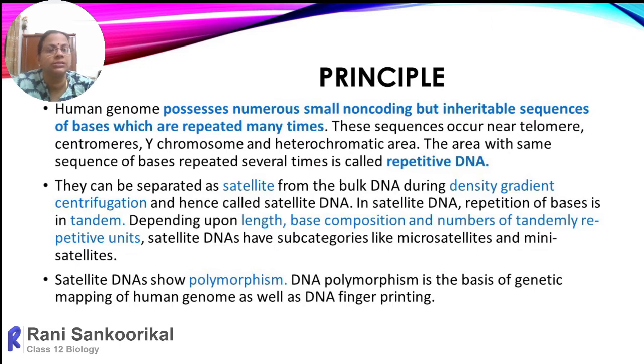Identifying the location of these repeated sequences, scientifically, we call them VNTR, variable number tandem repeats.